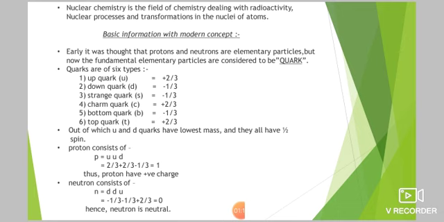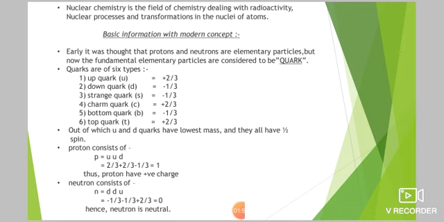See, what is a fundamental particle? If anyone asks what is a fundamental or elementary particle of an atom, most of us, no doubt, will reply that they are protons and neutrons. But nowadays this is not correct. Considering the proton and the neutron as fundamental particles was an old concept, and now it is replaced by the quark. So if anyone asks you which is the fundamental, elementary particle of an atom, you should reply a quark. So how many types of quark are there?